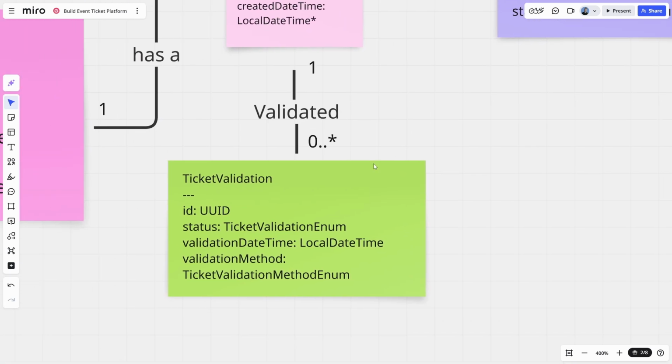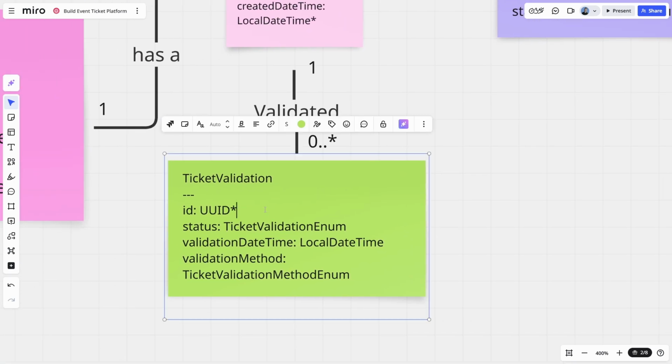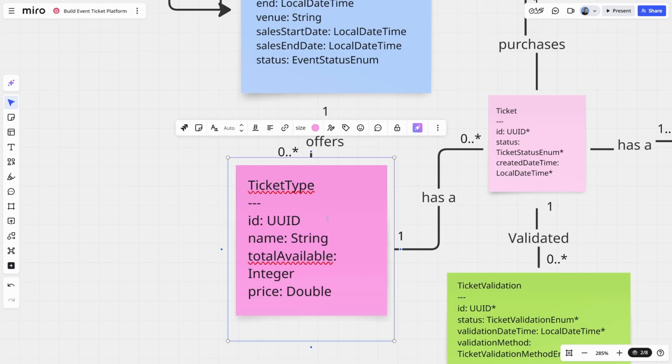So another required. For ticket validation, we're always going to need an ID. We're always going to need to know the status of that validation. Otherwise, it's not going to exist. Validation date time, that's required, as is the validation method. Over on the ticket type, we're always going to need to know the ID. We're always going to have a name for a ticket type, a friendly name.